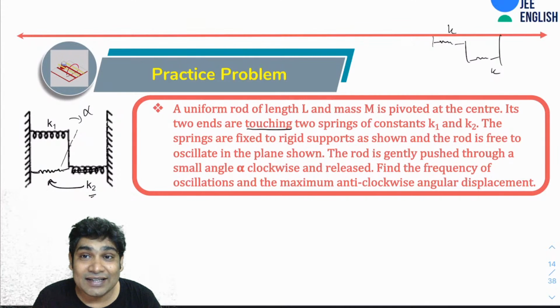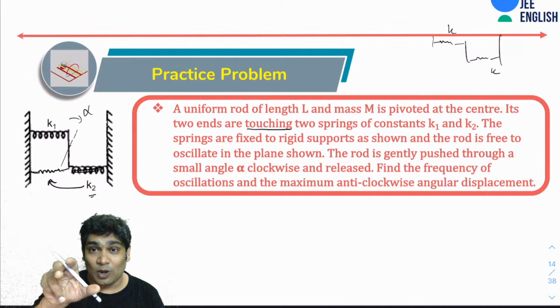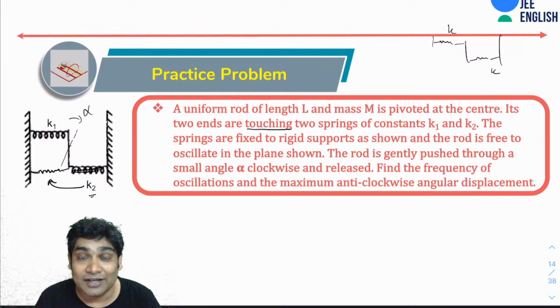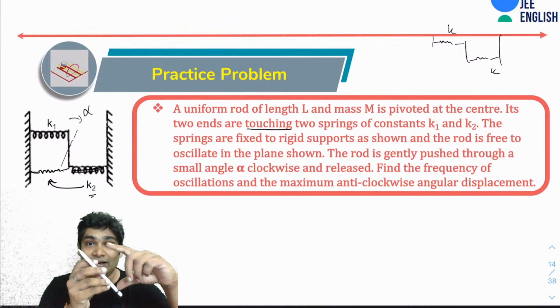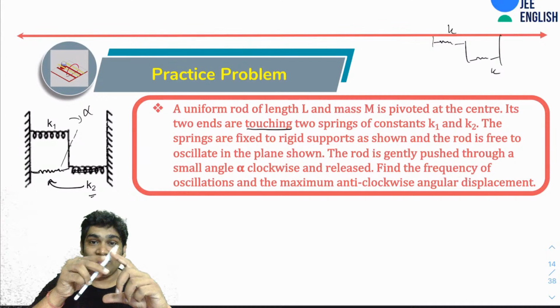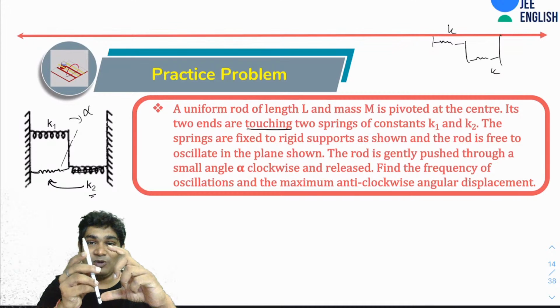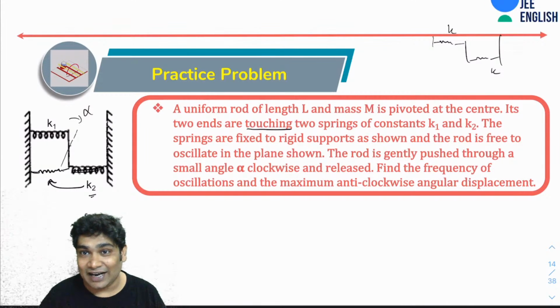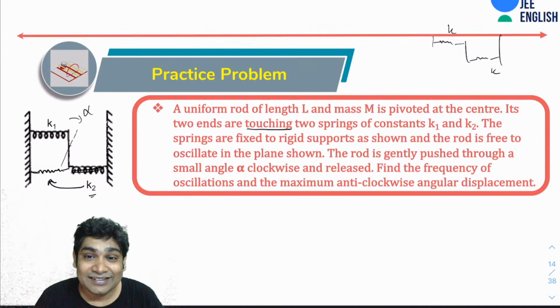So at first the rod is gently pushed through a small angle alpha clockwise and then released. You'll find the frequency of oscillations and the maximum anti-clockwise angular displacement. Alright. So it will move like this, pushing this spring, then move like this, pushing this spring. That is the kind of motion that it will have.